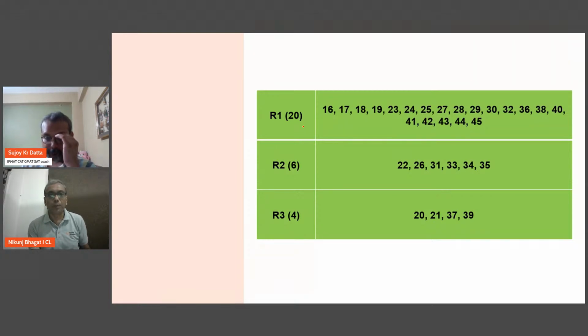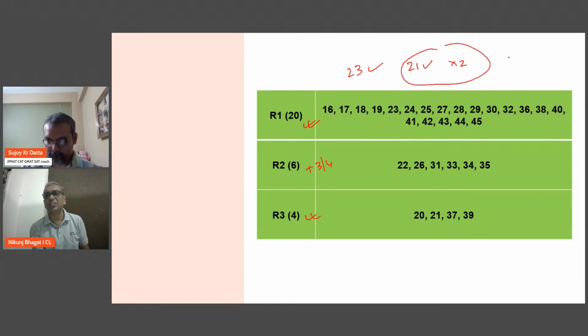So if we want to properly score at least 75-80 in this section, I need to get around 20 net questions correct. So these 20 plus another 3-4 from here. So if I attempt 23 and I get 21 correct and 2 wrong, I am more or less scoring a net score of 80. I need to get a 75-80 here.